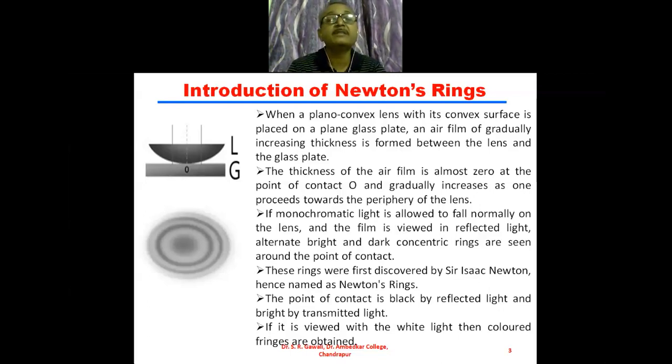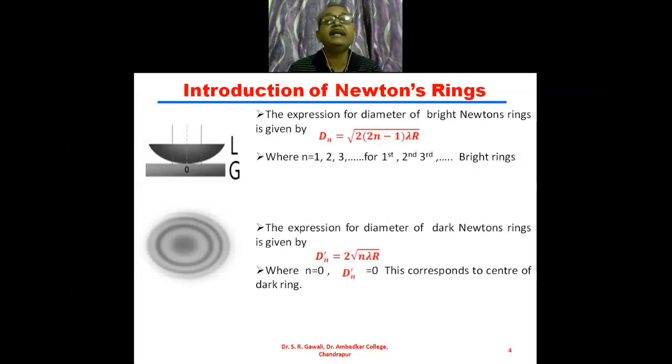That we have seen yesterday, and then we obtained the expression for the diameter of the Newton's ring, given by Dn, where n stands for the nth ring. Dn is equal to under root of 2 into (2n minus 1) into lambda R, where n is equal to 1, 2, 3 and so on for the first, second, third and so on bright rings.